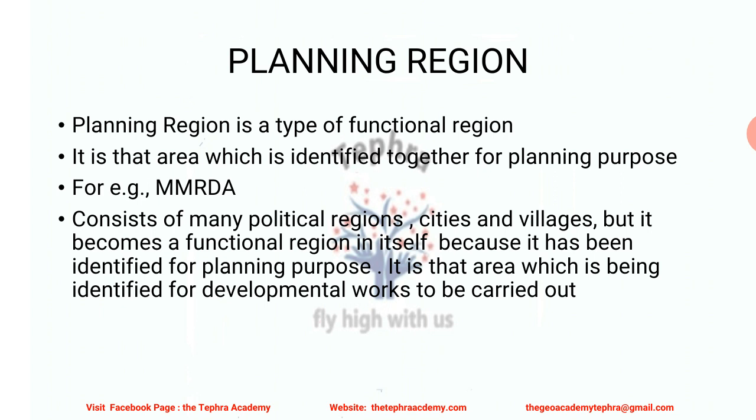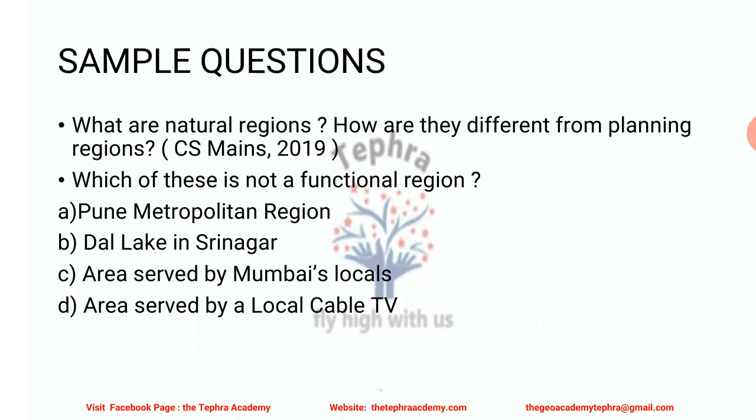So it is that area which is being identified for development works. Examples are MMRDA or PMRDA or the National Capital Region of Delhi, NCR Delhi. It may cross into various formal regions, but because it is united by a function, it becomes a functional region. So let's take some sample questions on this. It was a very easy topic, I think.